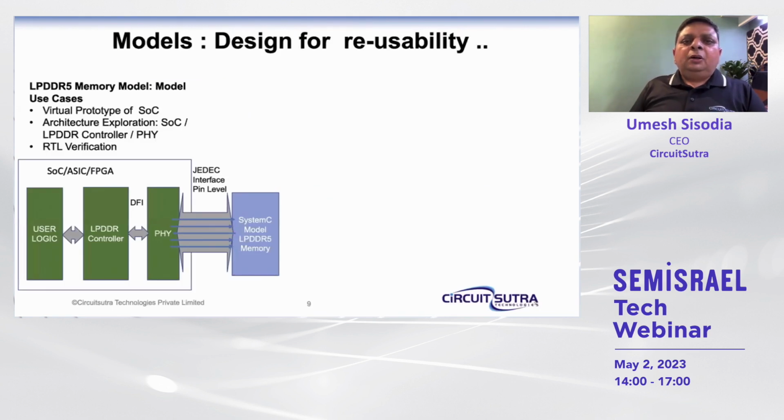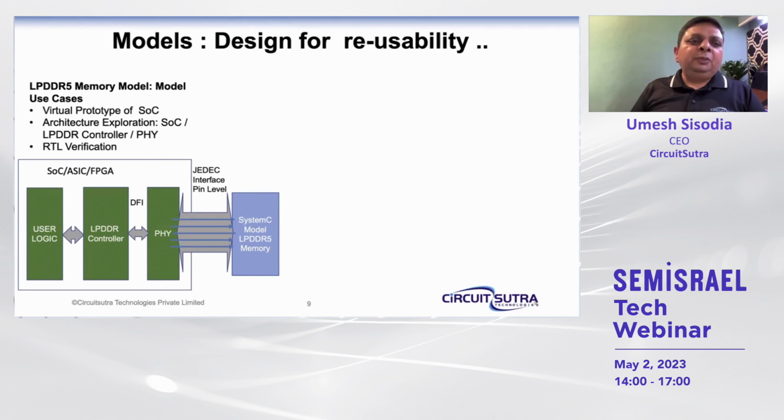Now, when we are talking about models for ESL use cases, one model fits all use cases does not work actually. We have to very carefully identify for what purpose we are developing the model, and for that purpose, see what will be the right abstraction level. And then accordingly, we have to develop the model. For each use case, it will require a slightly different model. It cannot be the same model reused for all the use cases. But definitely, we can create an architecture in such a way that the code can be reused across different abstractions.